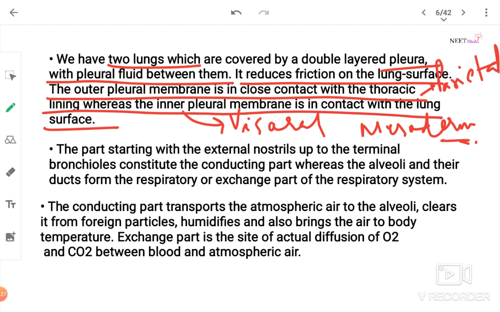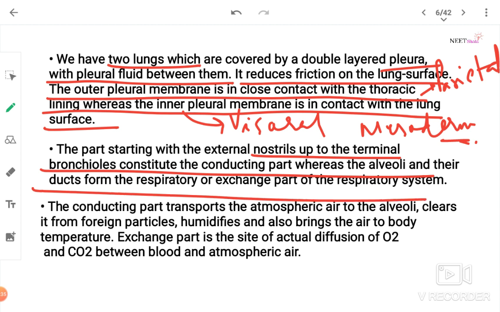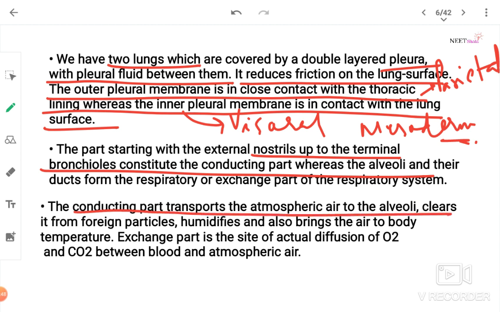The parts starting with the external nostrils up to the terminal bronchioles constitute the conducting part, whereas the alveoli and their ducts form the respiratory or exchange part of respiratory system. The conducting part, very important, transports atmospheric air into the alveoli, clears it from foreign particles, humidifies, and also brings the air to the body temperature. Very important. The exchange part is the site of actual diffusion of O2 and CO2 between blood and atmospheric air.